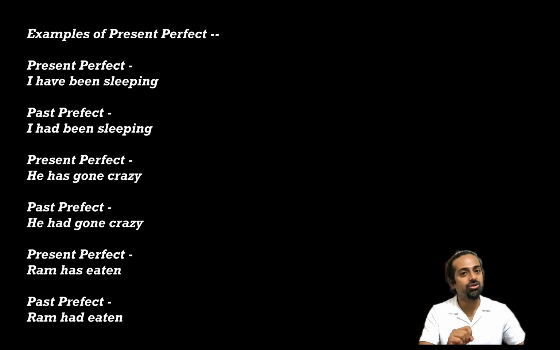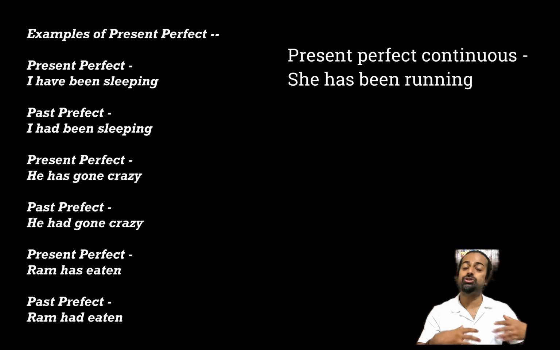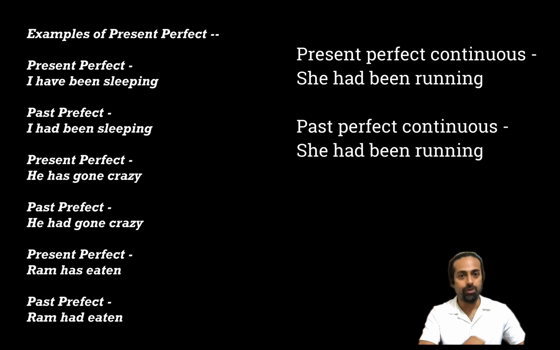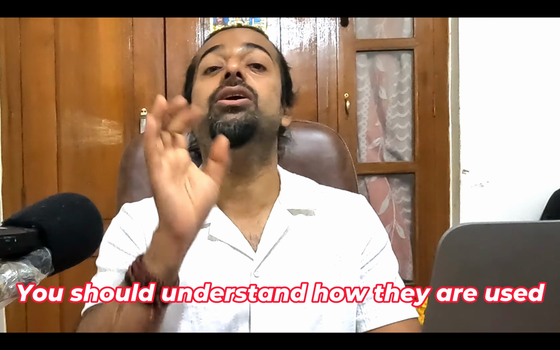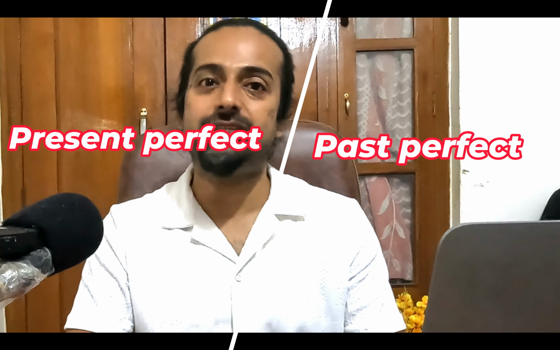Now there is something called present perfect continuous. In this case, you can use sentences like "she has been running." And if you want to say the same thing in past perfect continuous, the sentence will be "she had been running." Remember, present perfect and past perfect are used in everyday English. If you speak in English, you will need these two every day. That is why it is very important to understand them and clear all the doubts in your mind. So let's understand in a very easy way the difference between present perfect and past perfect.